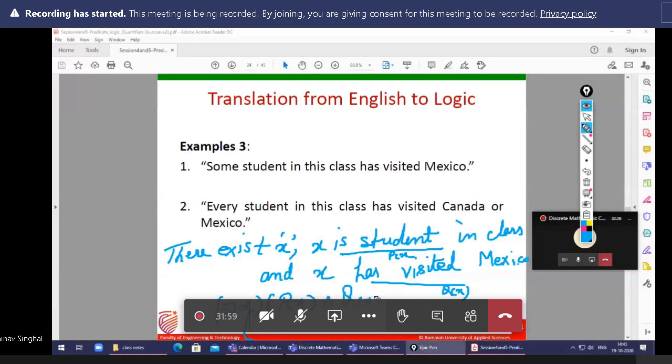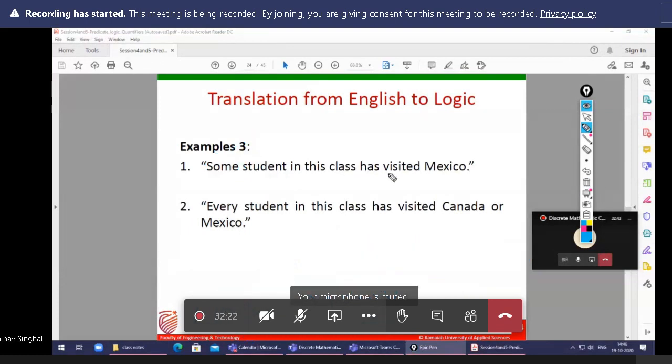What is the main thing in the question? What is the meaning of sum? Sum means whatever the students are given in the class, the condition is they need to belong to the class and they have visited Mexico. Two things. Keep in mind the word sum because after that I will give you some questions.